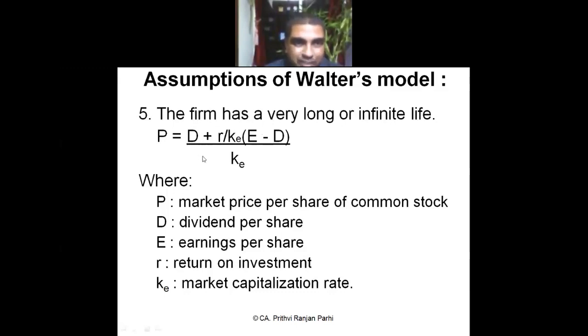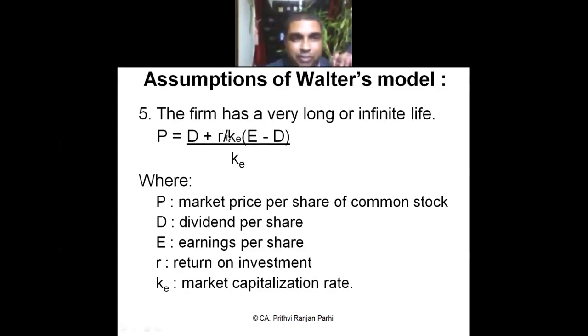So P is present value of future dividends plus what is this? This is the retention money. Retention money will grow at this rate. Why am I multiplying? Multiplying R by K means this will bring growth. R by K will bring growth. So if I multiply, normally what will happen? Earnings will be more, is it not? Suppose earning is 12% and K is 10%.